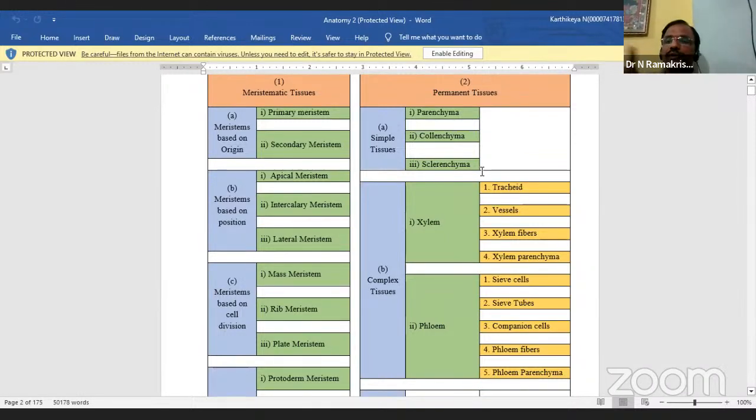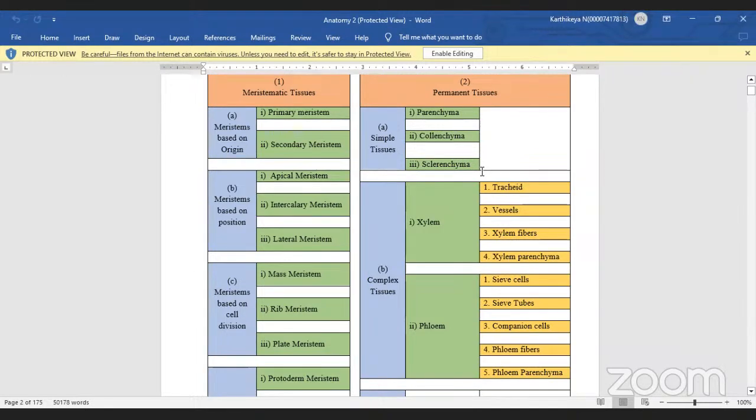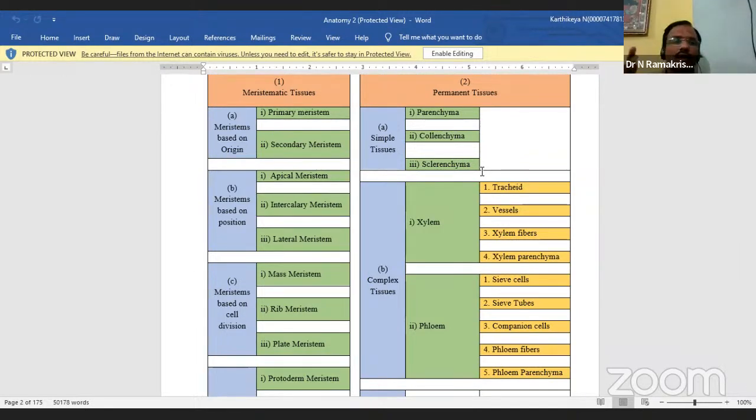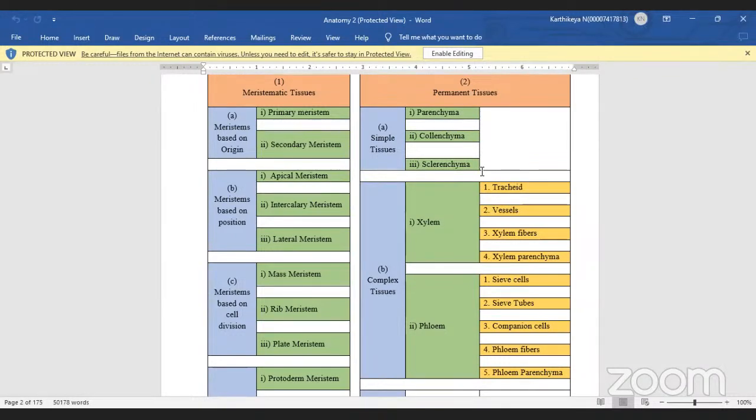This one is most important in your examinations: describe the simple tissues, of three types. Is it clear now? Clear, sir.